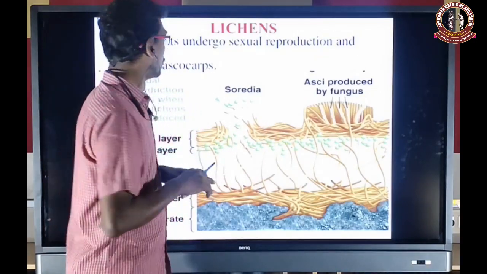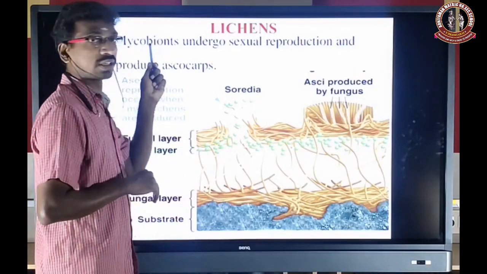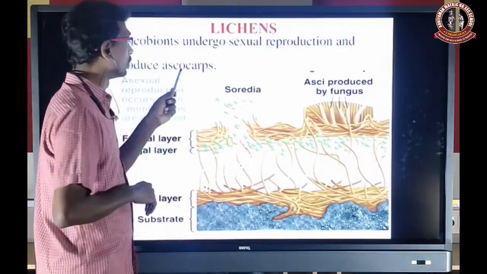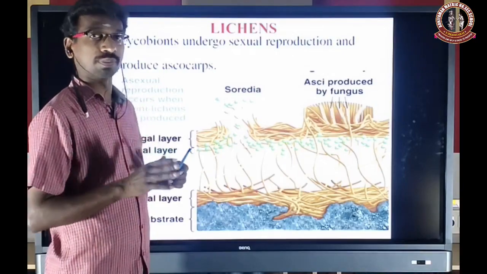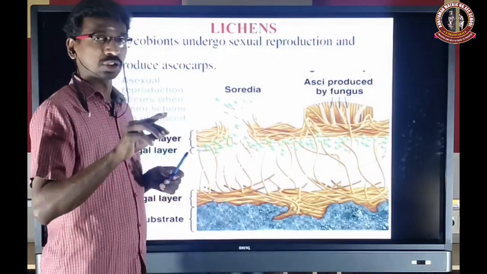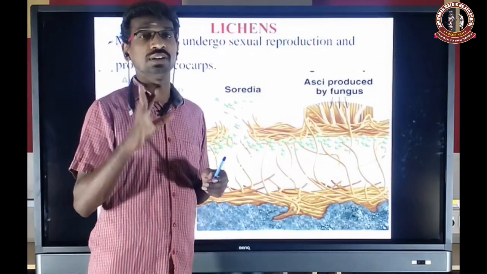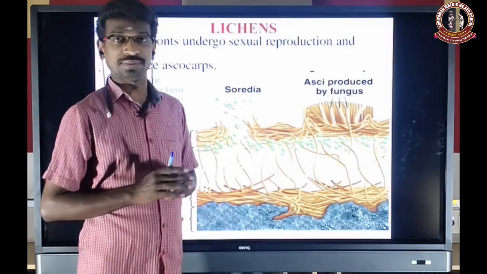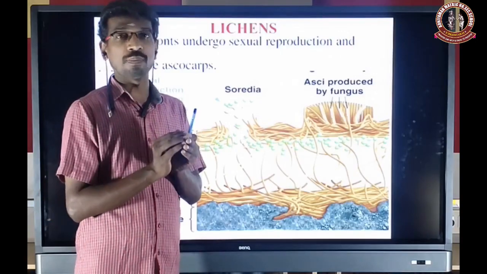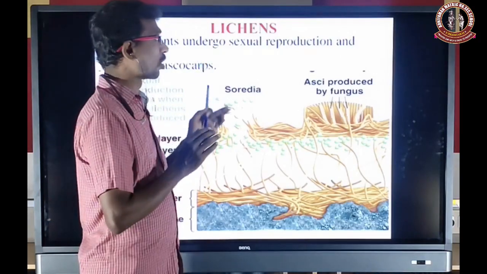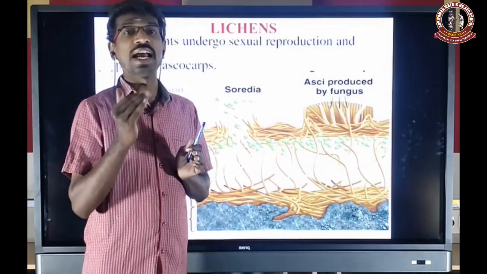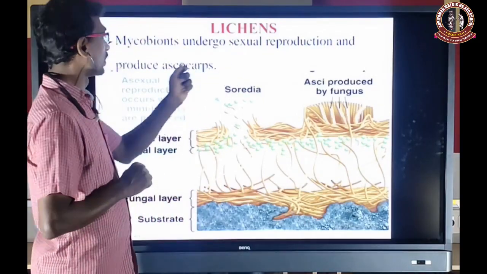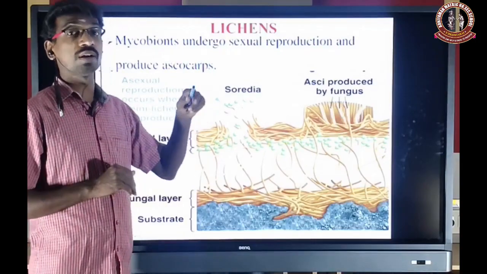So the mycobiont, the fungal partner, undergoes sexual reproduction and produces ascospores or basidiospores. Because only ascomycetes and basidiomycetes associate with the algal partner, the fungal partner in a lichen may be an ascomycete or basidiomycete, and sexual reproduction is the production of ascospores or basidiospores.